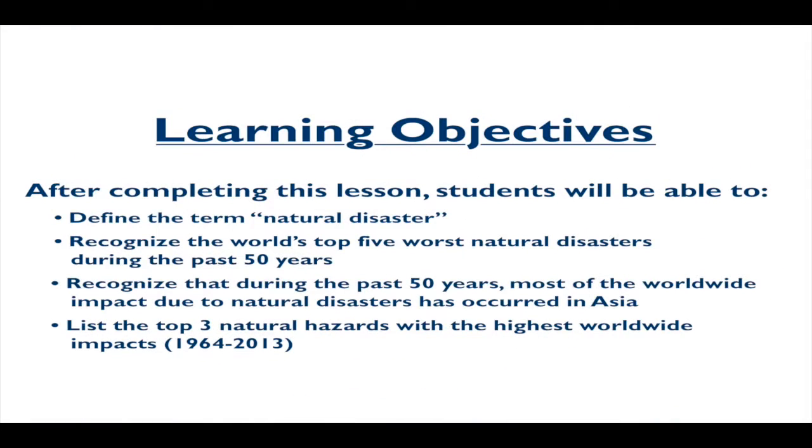So let's talk through the learning objectives. After completing this lesson, students will be able to, number 1, define the term natural disaster. You can tell we're always starting with the definition, right? And then recognize the world's top 5 worst natural disasters during the past 50 years. We'll also recognize that during the past 50 years, most of the worldwide impact due to natural disasters has occurred in Asia. We'll also list the top 3 natural disaster hazards worldwide over the past 50 years with the highest impacts.